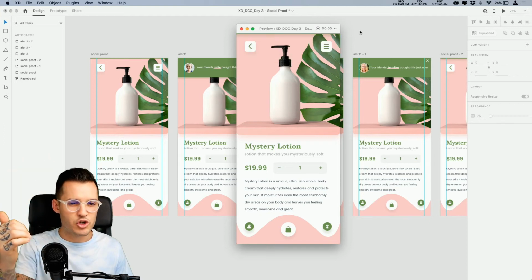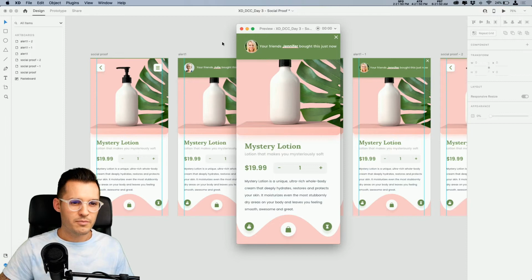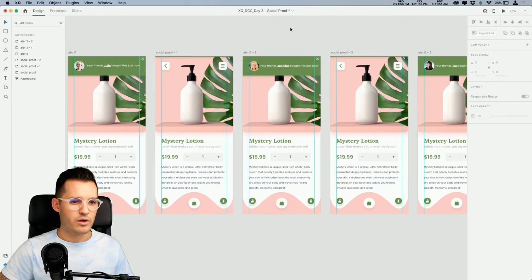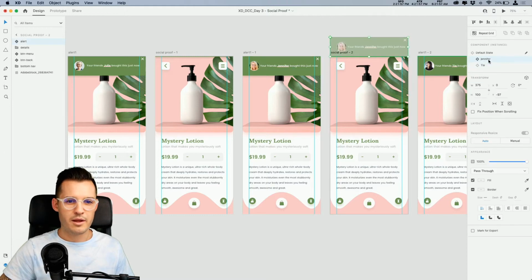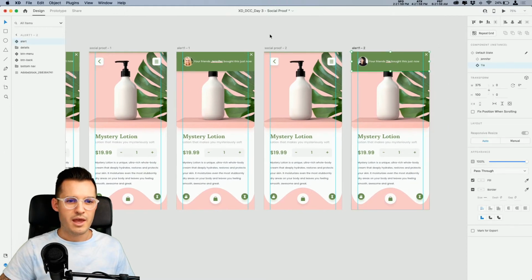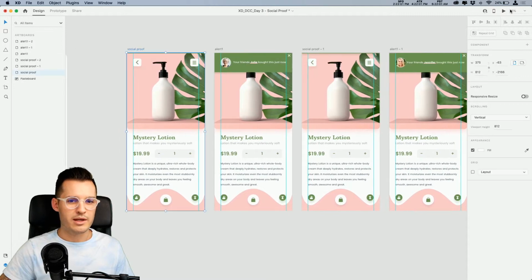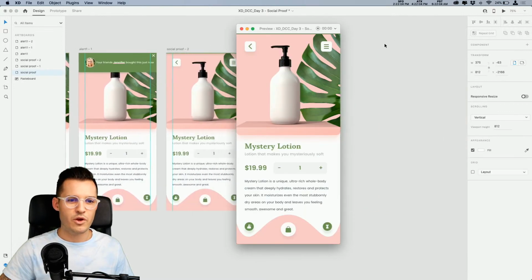When it comes down this time it should be Jennifer. Whoop, no problem. When it goes up it'll flicker, because we've got to fix that one as well. So when we head up, we want to make sure that this is Jennifer and everything should be right as rain. All right, that's perfect. That's everything we hoped to accomplish.